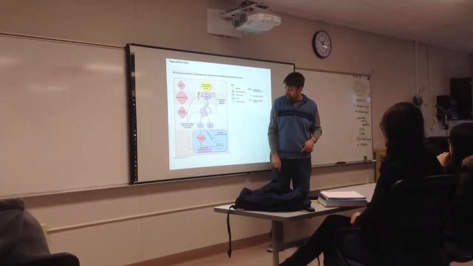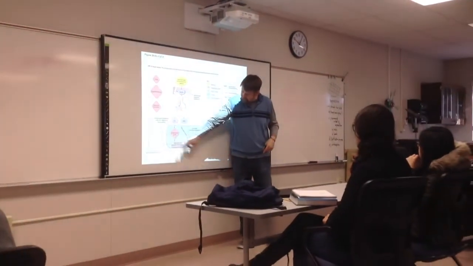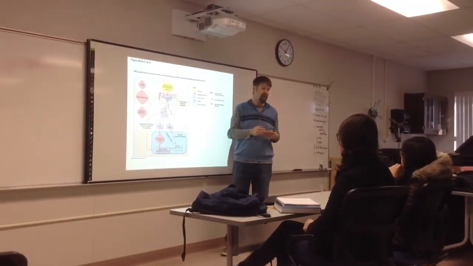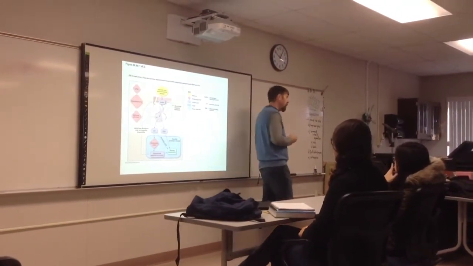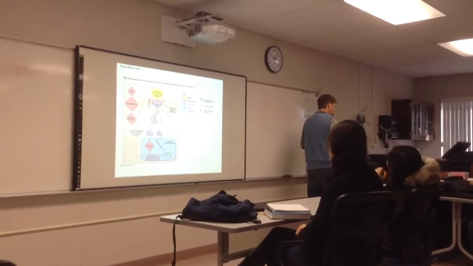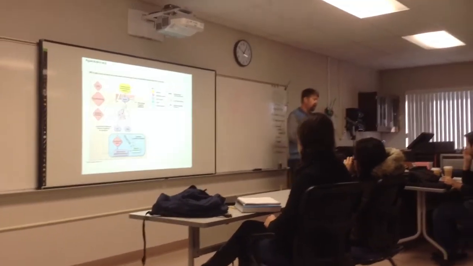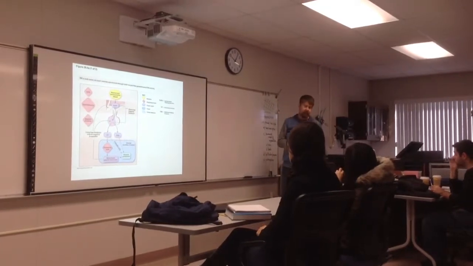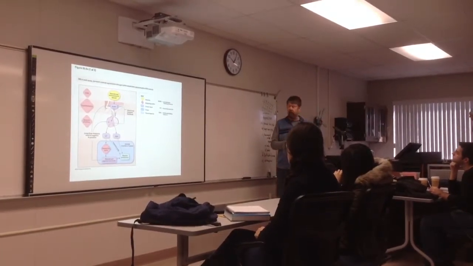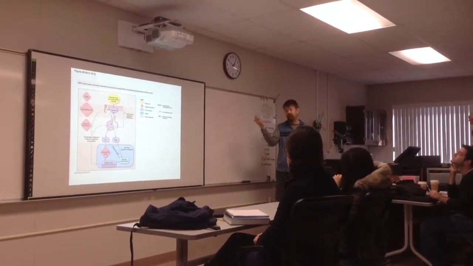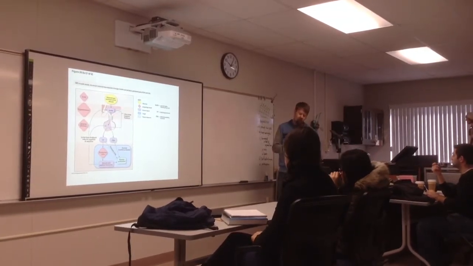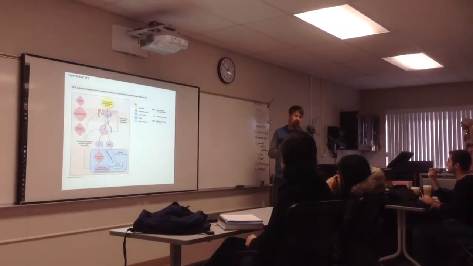Luteinizing hormone affects the release of the hormone. So luteinizing hormone is the hormone that is going to affect estrogen production and testosterone production. And as we'll see in females only, luteinizing hormone affects ovulation.